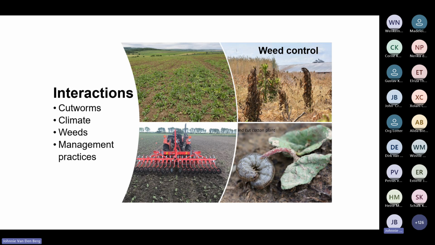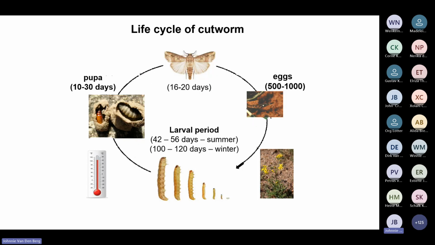So host plant resistance is not relevant here, because BT maize, there will be in future some traits that will kill cutworm, but not really at the moment. So host plant resistance is not one of the pillars we can use here, but we can use cultural control, managing of weeds, chemical control, and then we cannot deliberately use biocontrol, but biological control is very important during winter months. So 3 of the 4 pillars are relevant here.